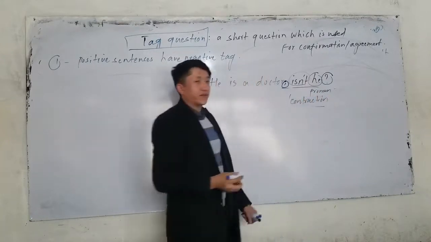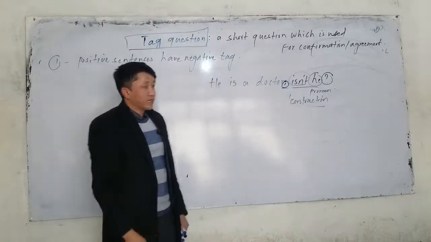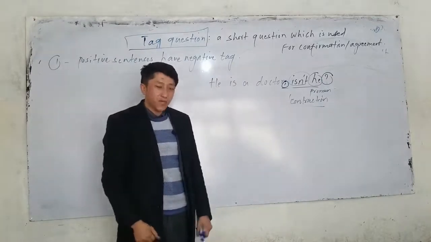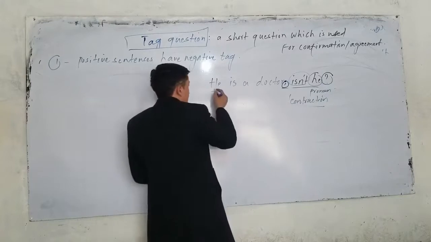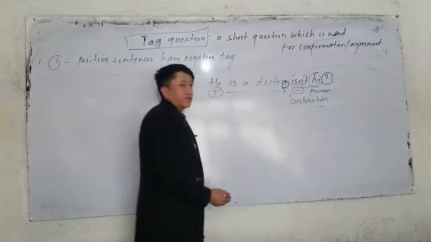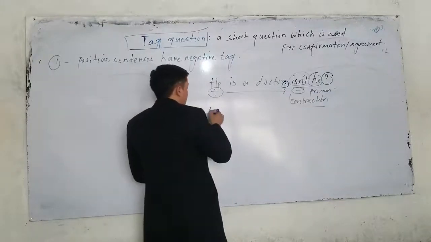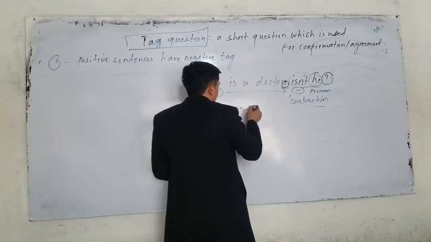These are the rules that you have to remember. So, he is a doctor, comma, is he or isn't he? Now here, this sentence, what is this sentence? Is it positive or negative? Positive. The tag should be what? Negative. So a positive sentence has a what tag? A negative. If I have another sentence, listen up: you are a student.